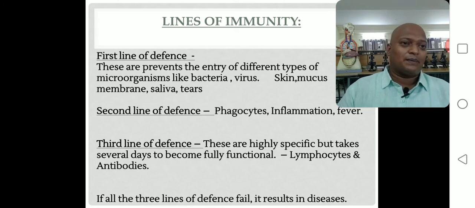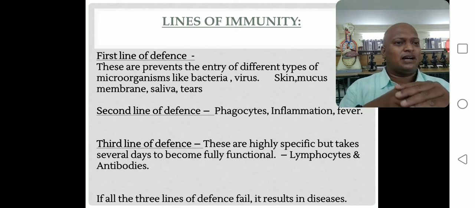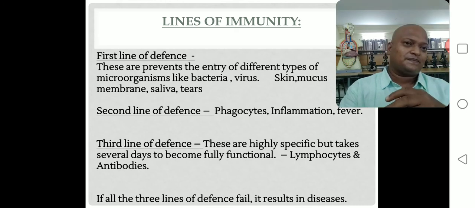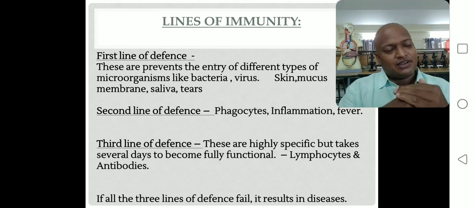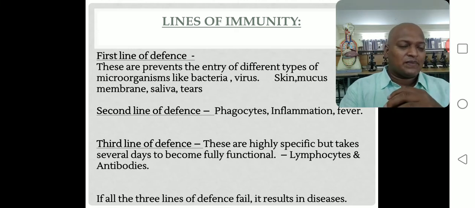And next one, fever. Fever is an immune system component; why is it considered a second line defense mechanism? Just guess. Generally, our body is maintained at a normal temperature. At the time of fever, what happens? The body temperature increases. Whenever the body temperature increases at the time of fever, by that, what happens?